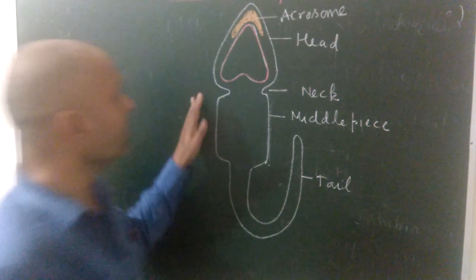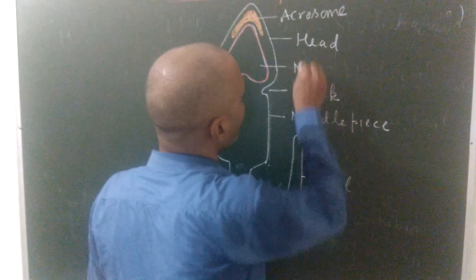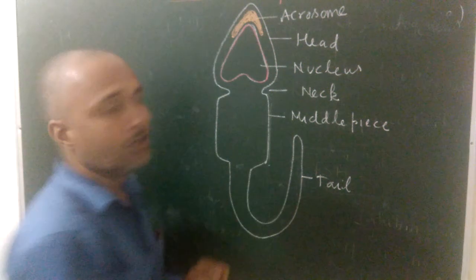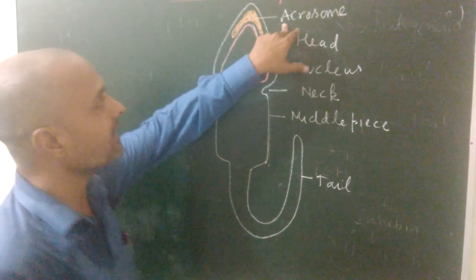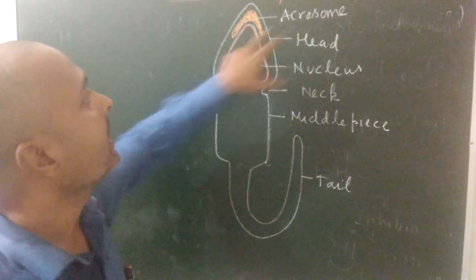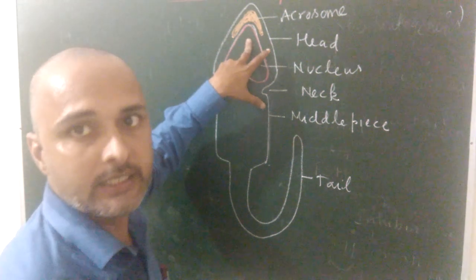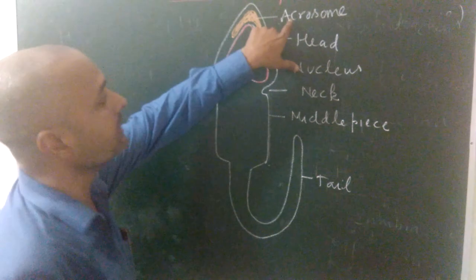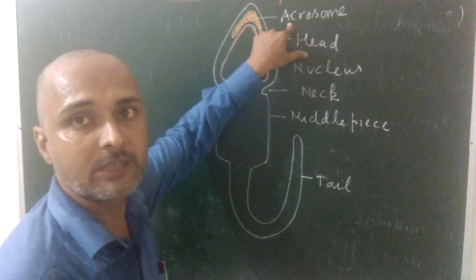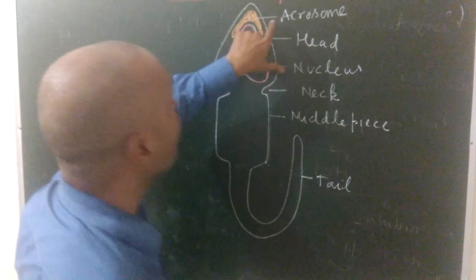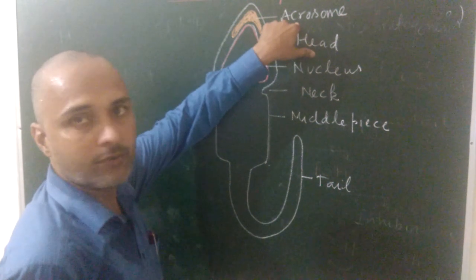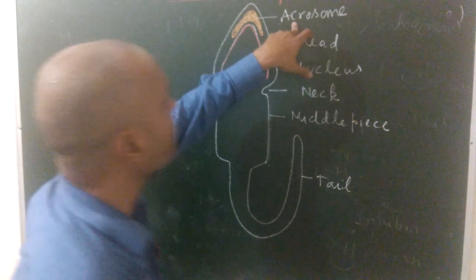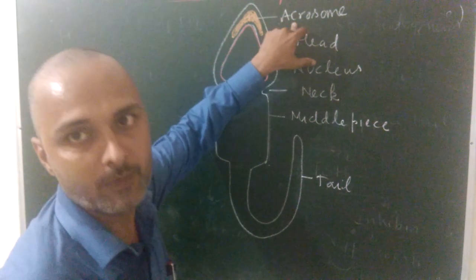Once again, the head of the sperm contains 2 structures known as nucleus and acrosome. So what is the function of acrosome? Acrosome is a cap-like structure which is present at the upper part of the nucleus. It is synthesized from the Golgi body. This acrosome secretes an enzyme known as sperm lysin that penetrates the wall of the ovum during the process of fertilization. Without the acrosome, the sperm cannot penetrate the wall of the ovum during fertilization.